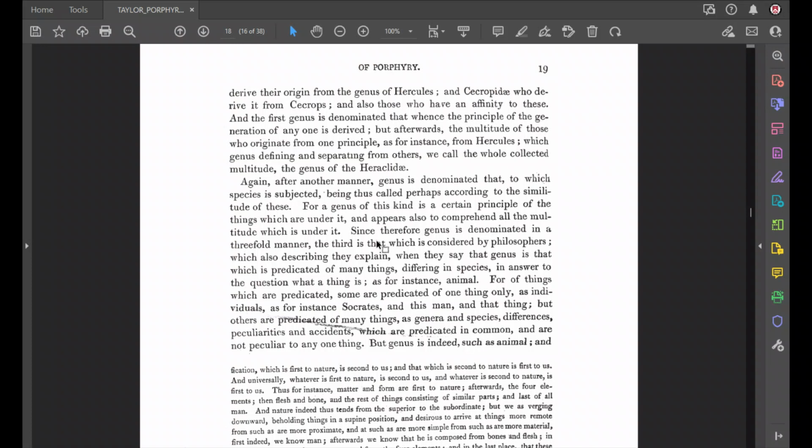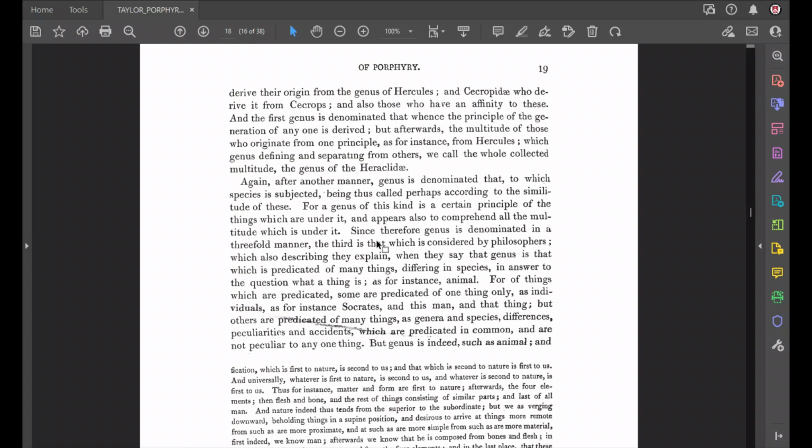Animal is genus. It can be predicated of many things. And we're going to see difference, peculiarity, accident. They can all be predicated of many things. Okay? So they have that all in common. So if I were to take any two of the predicables, if I were to say, Jacob, genus and species, what do they have in common?